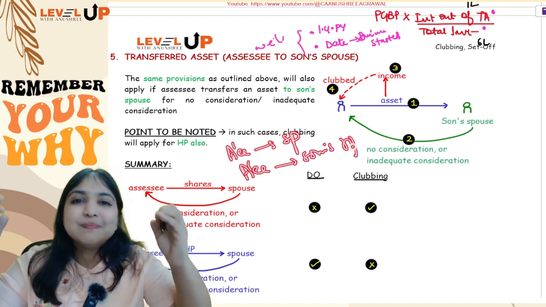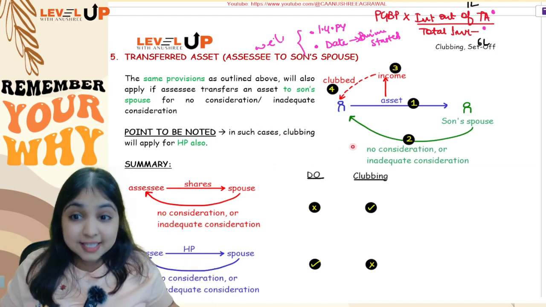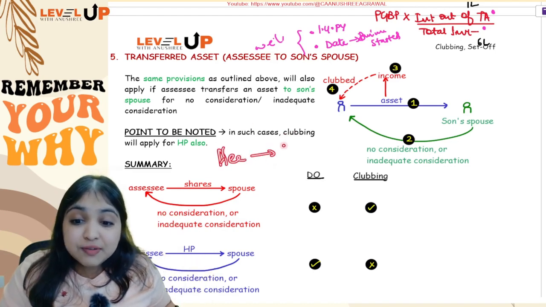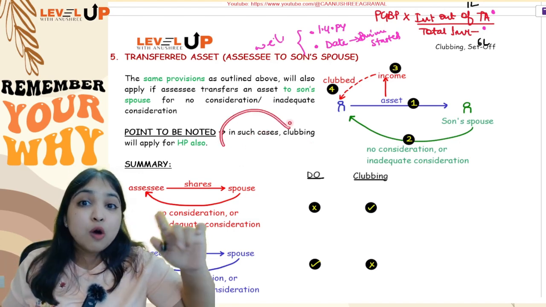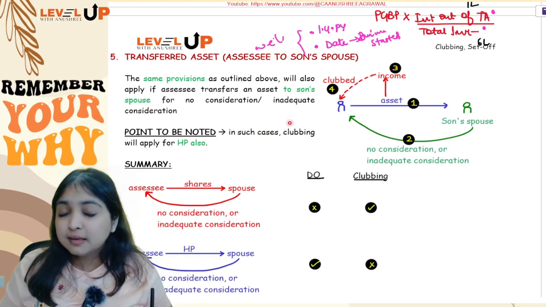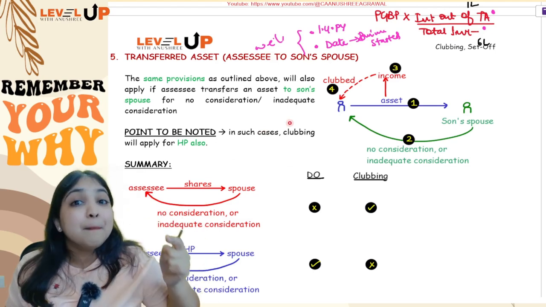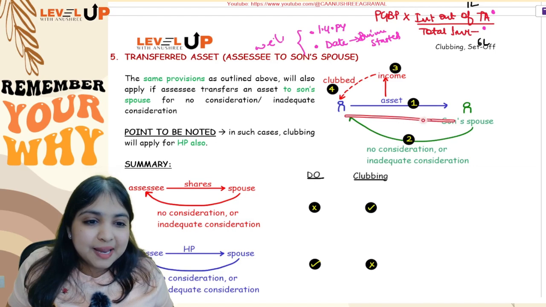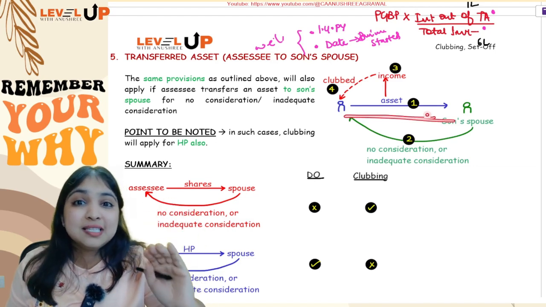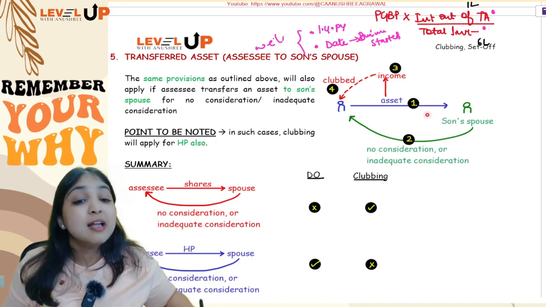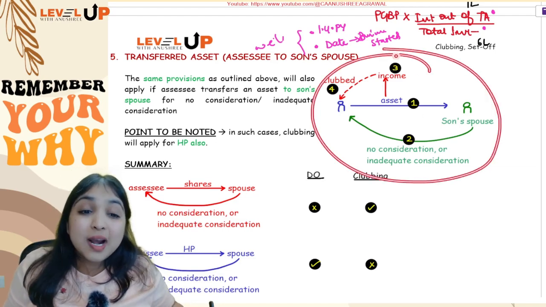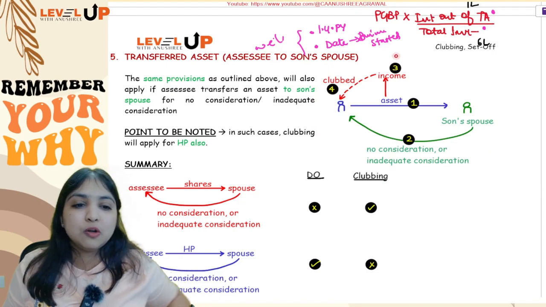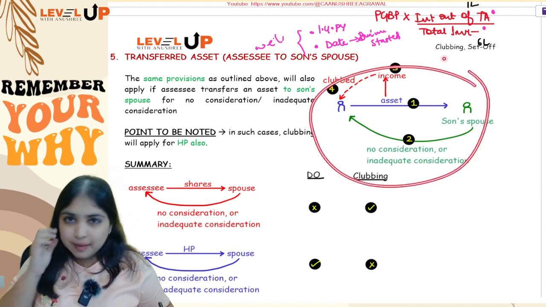There is one small difference: when the assessee is transferring an asset to spouse, we are not covering house property, because if the assessee is transferring a house to spouse, the deemed owner concept will apply, but the deemed owner concept will not apply in the assessee to son's spouse relation. So indirectly, this clubbing provision will apply for all assets, including house property. The same clubbing provision only will apply.